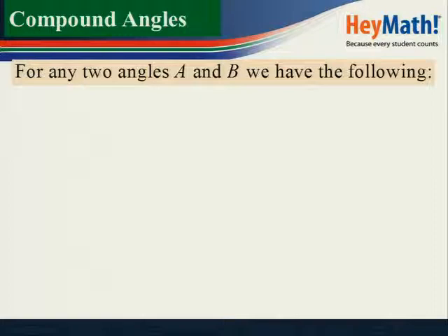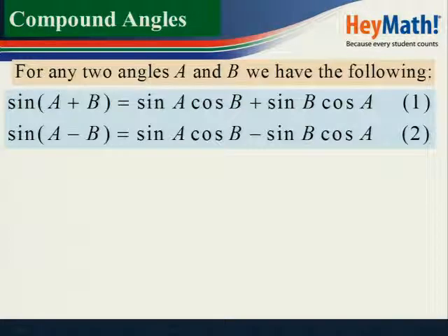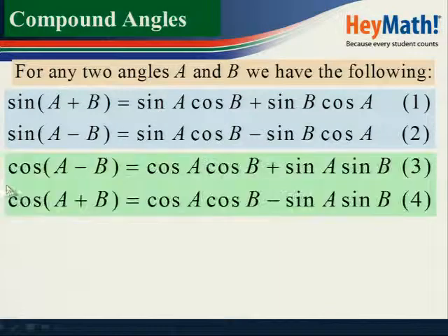This one I'll be quick because these are the formulae that appear in the formula sheet. The sine of A plus B and the sine of A minus B. Remember, sine of A plus B is equal to sine A cos B plus sine B cos A. This is the first formula for compound angle, and the second one is sine of A minus B, which equals sine A cos B minus sine B cos A. These are the compound angles for sine.